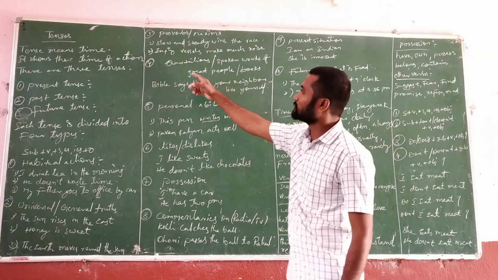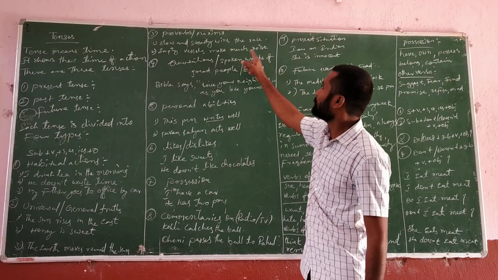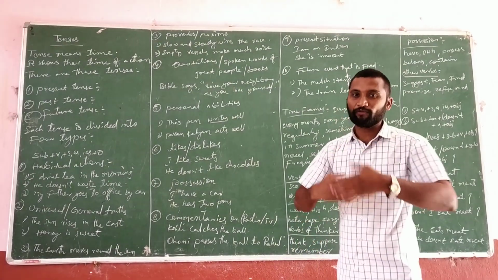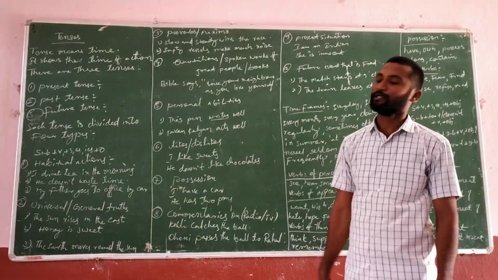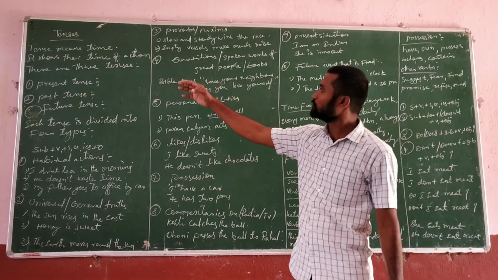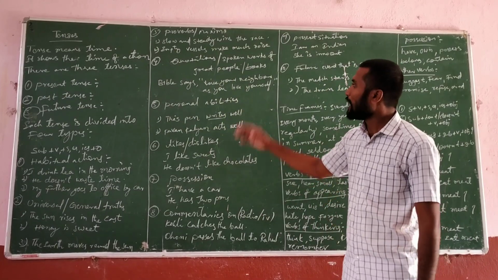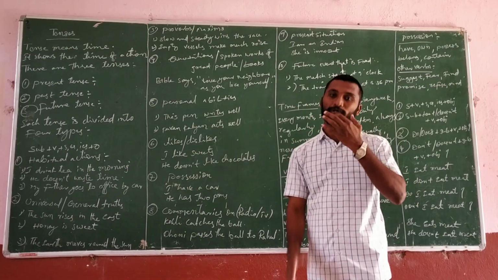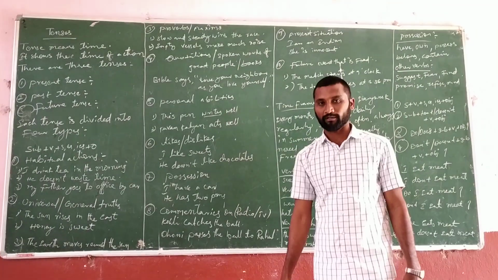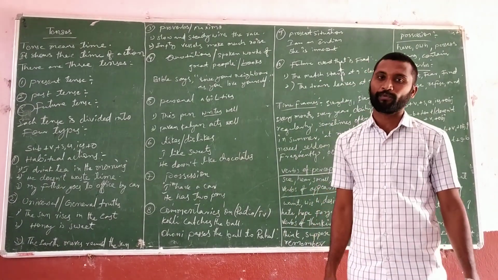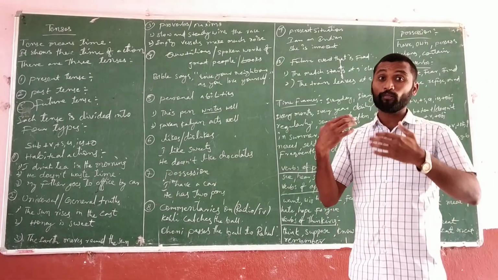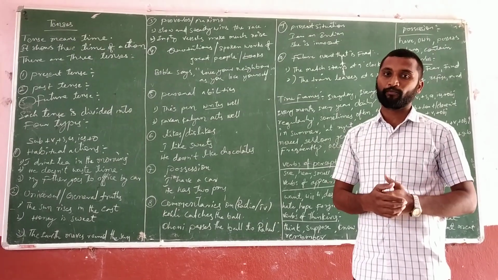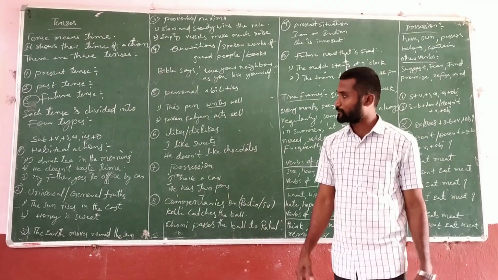If you see the second example, empty vessels make much noise. This is also one kind of proverb. So if you want to say a proverb, you can use the simple present. And the fourth rule is quotations and the spoken words of great people and books. If you want to say any quotation to anyone, you must use only the simple present. There are so many books and so many words by great people. At that time also you can use the simple present.